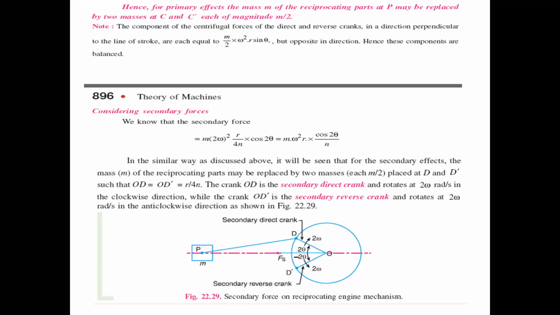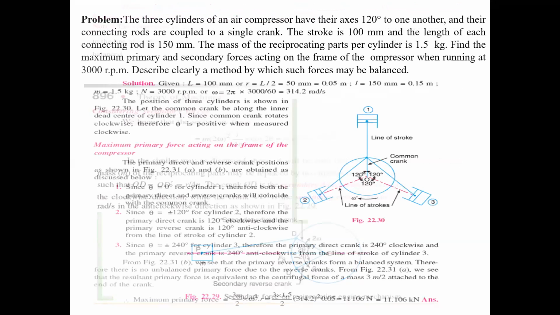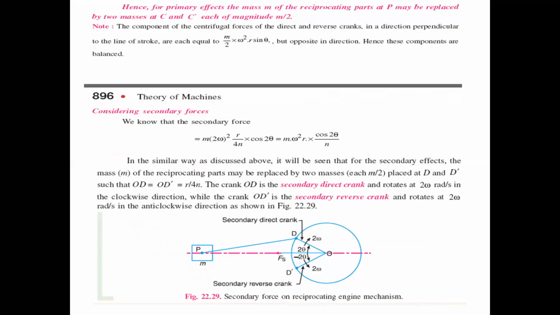The crank OD is the secondary direct crank and rotates at 2 omega radians per second in the clockwise direction. The secondary reverse crank OD dash rotates at the same speed, but in the anti-clockwise direction. That is the small difference between one and the other in our particular system.